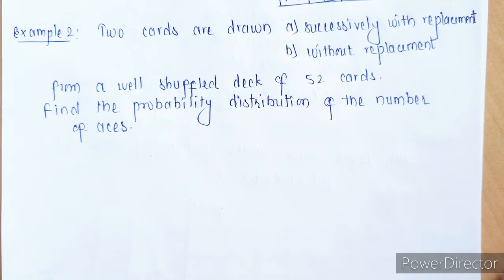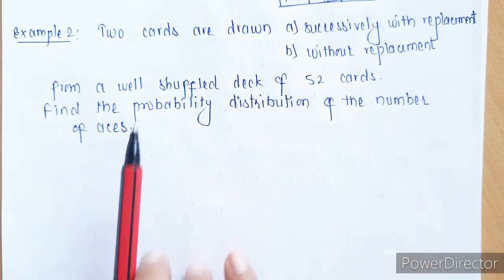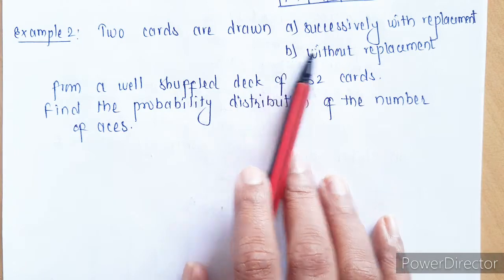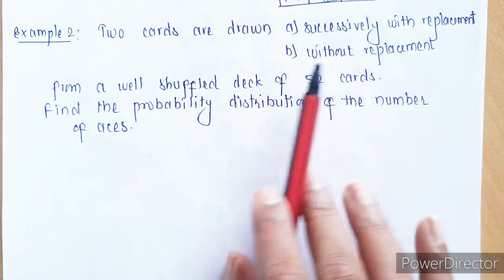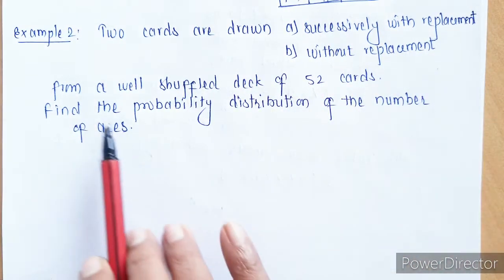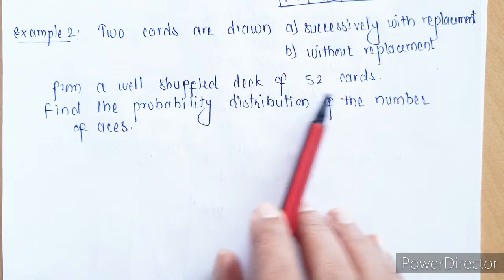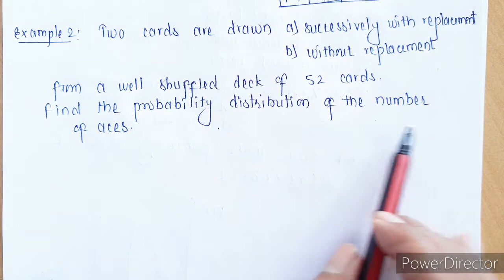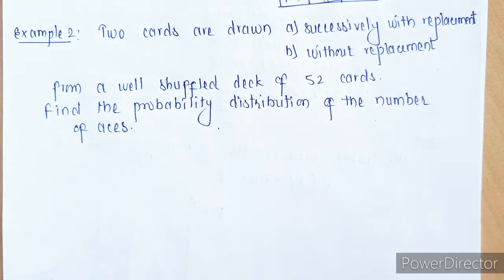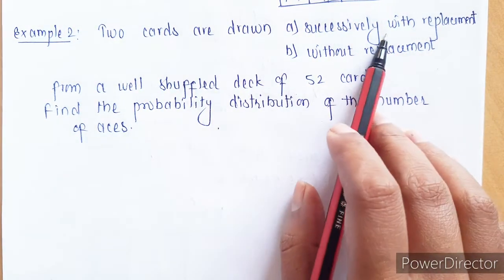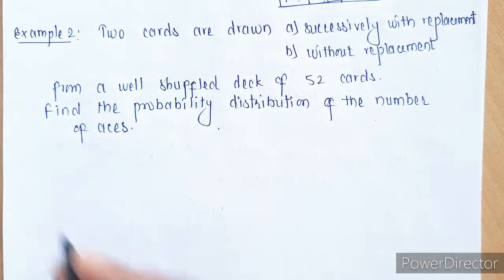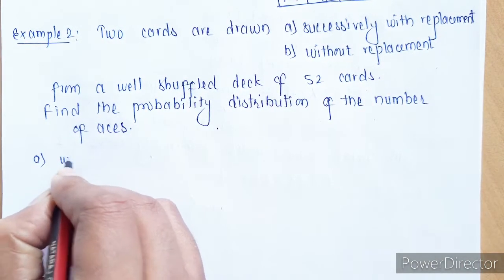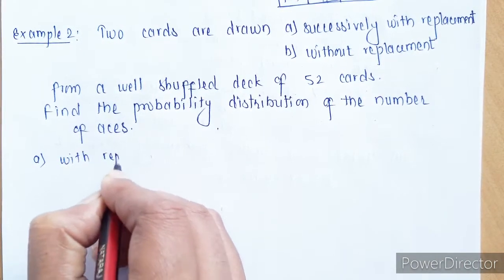Second example on probability distribution. Now two cards are drawn successively with replacement and without replacement from a well shuffled deck of 52 cards. Find the probability distribution of the number of A's. So first let me start with replacement. Okay. So with replacement.